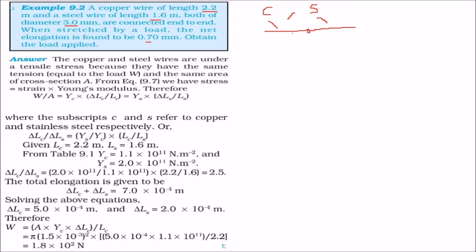So these two wires, they are under what? They are under tensile stress, because they have the same tension. Because in the question it is being said that they have equal load W and they have same area of cross section A. So we have an expression, Young modulus is given by stress by strain.